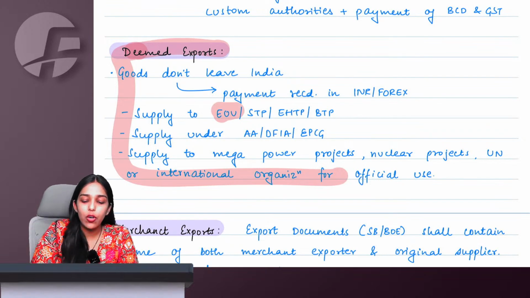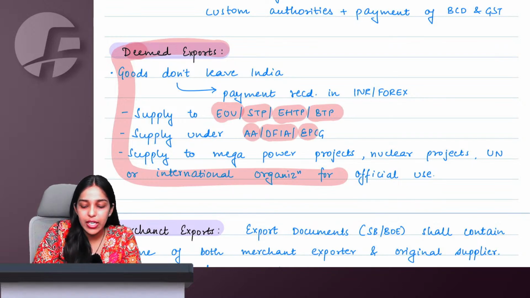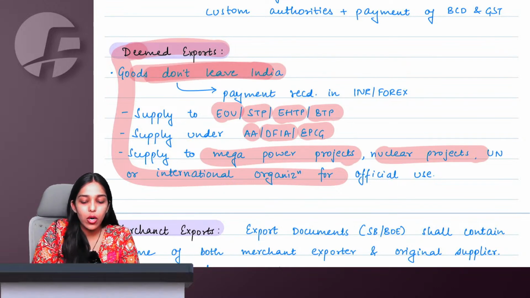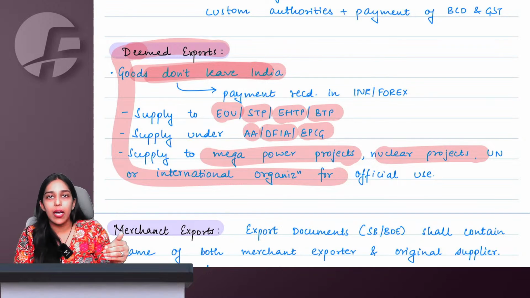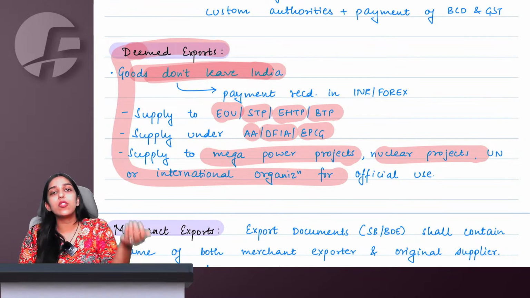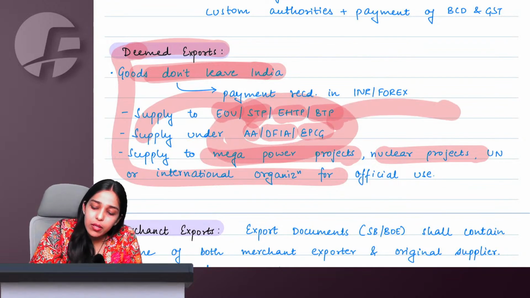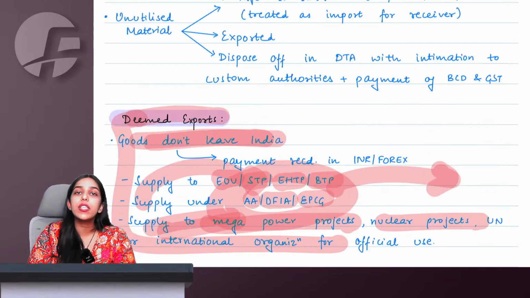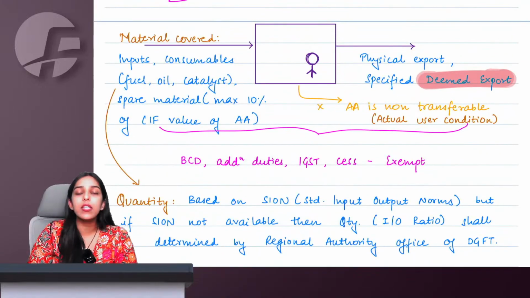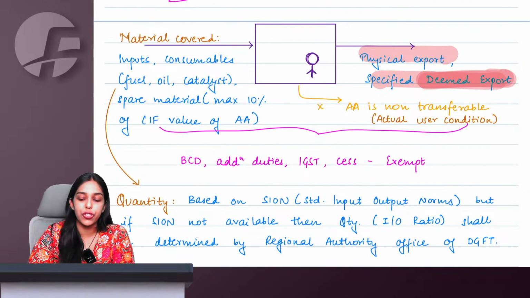These are all the categories of deemed exports: supplying to EOUs, STPs, EHTPs, BTPs, or supplying under advance authorization, DFIA, EPCG, or supplying to mega power projects, nuclear projects. Basically in deemed export, goods are not leaving India. You are not receiving forex, you are receiving INR only. Forex can also be received, but INR is also permitted here because the goods are not going outside India. You are giving these goods to some person who is ultimately going to export them. Then this deemed export is also covered here. So if I am not exporting directly under advance authorization, but I am giving to a person who is going to export, which means a deemed export, in both cases I get the benefit of advance authorization.